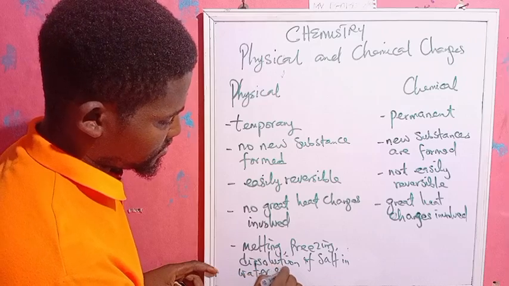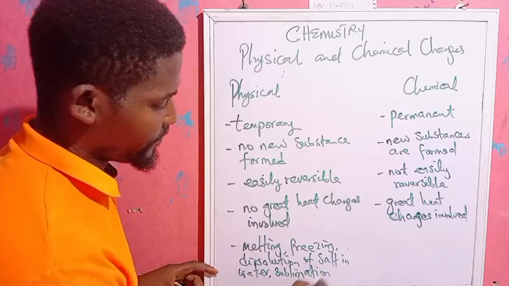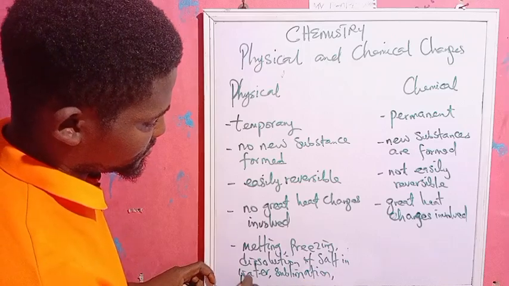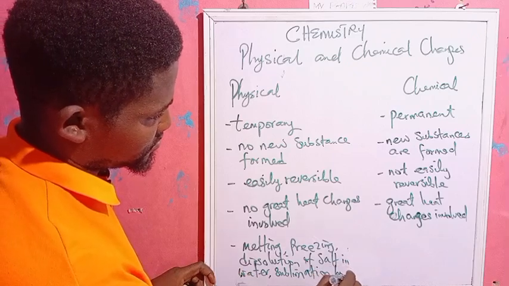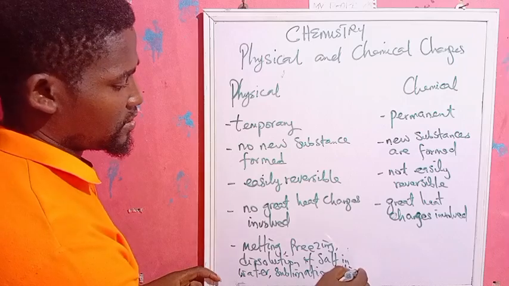Sublimation. We have boiling. These are all examples of physical changes.